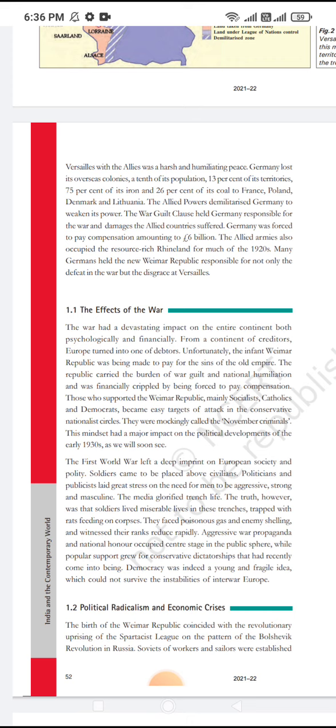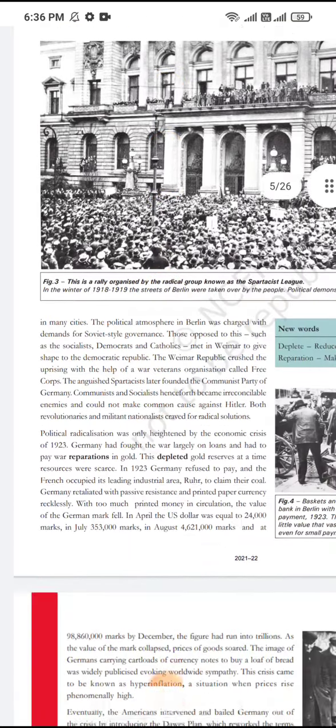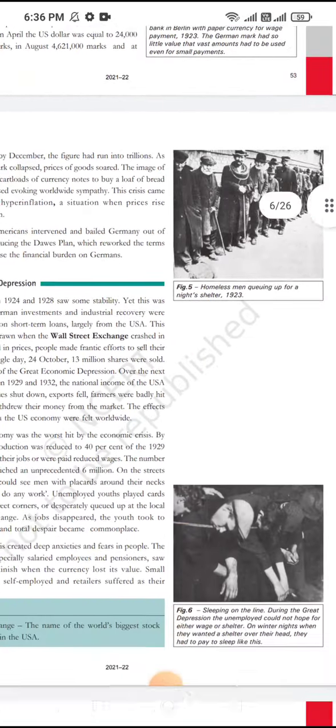In Germany, industrial production was reduced to 40%, and the number of unemployed touched an unprecedented 6 million. Criminal activity started increasing due to unemployment. Businesses had failed, and the prices of farmers' crops had fallen. From here, there is a rise of Hitler.